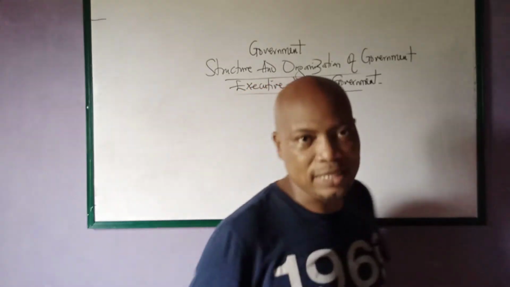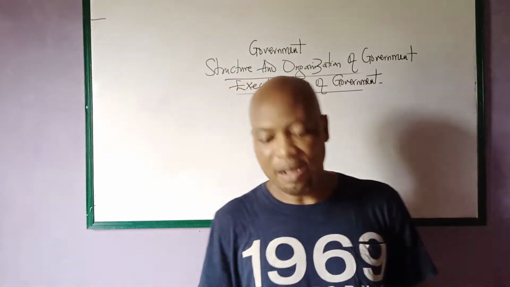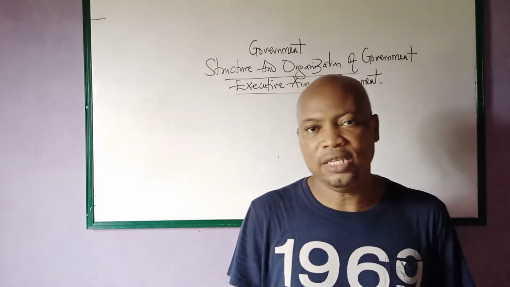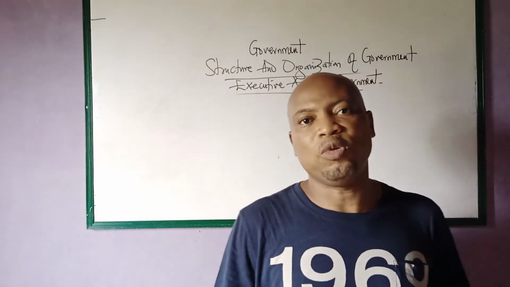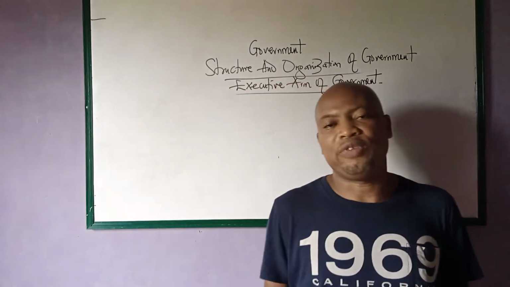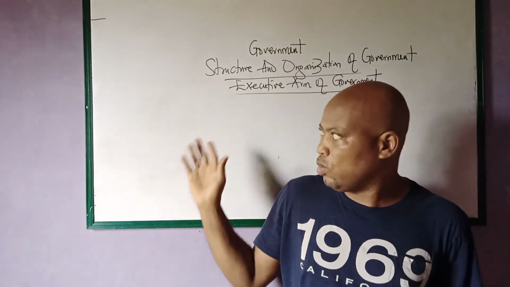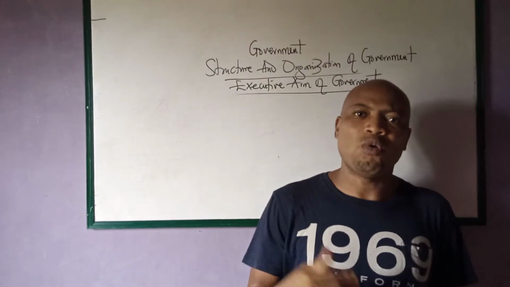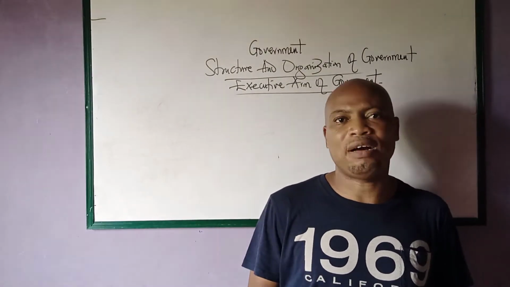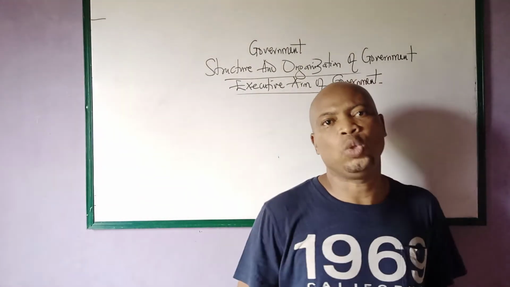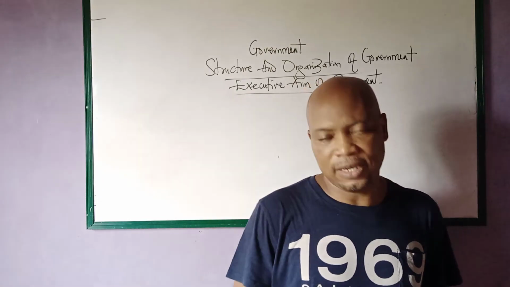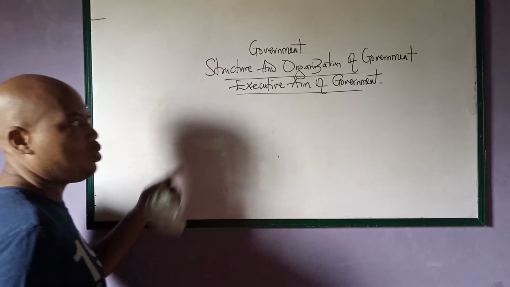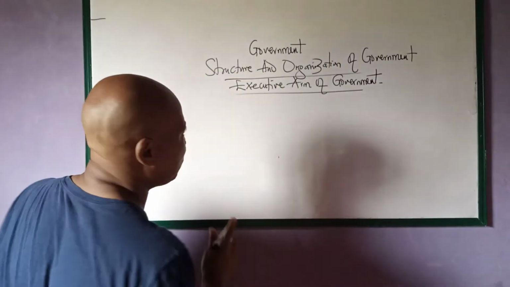Last time we said that the legislative arm of government is responsible for rule making, for the making of a law in a country. So today we're going to look at the executive arm of government. What do we mean by the executive arm? And what are the functions of the executive arm of a government? And also the types of executive. So today, we're looking at the executive arm, and what is the meaning of the executive arm of government?